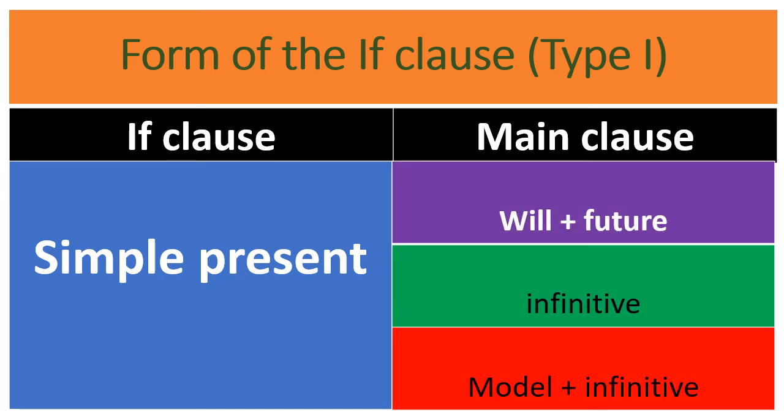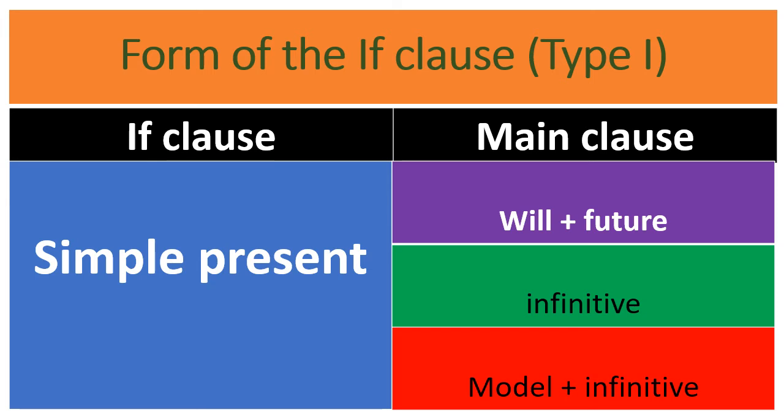How can we use that simple present tense? In three ways. Let us see here. See, the if clause should always be in simple present. But the main clause can be used in three ways. See here, three ways. The first one is will plus future. The second one is infinitive. The third one is modal plus infinitive.